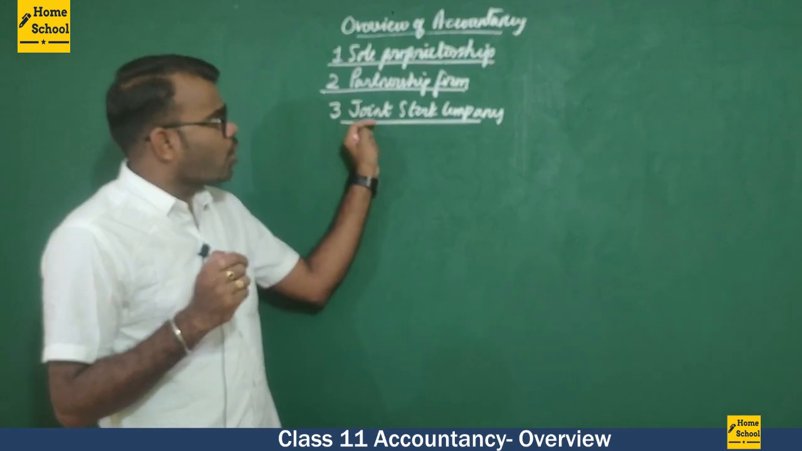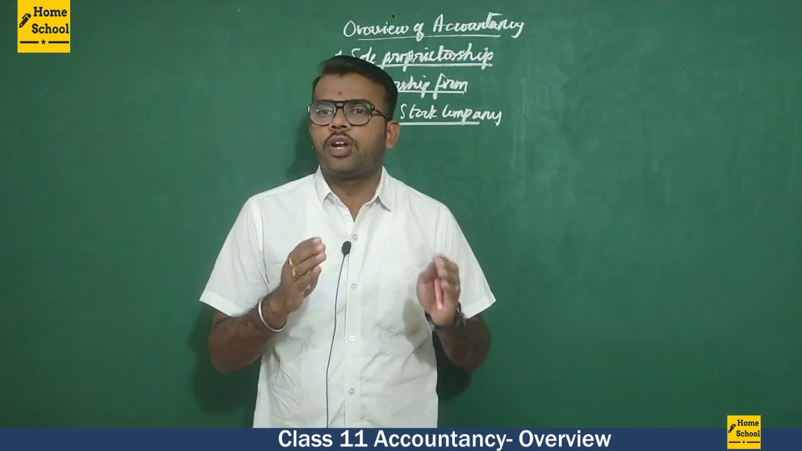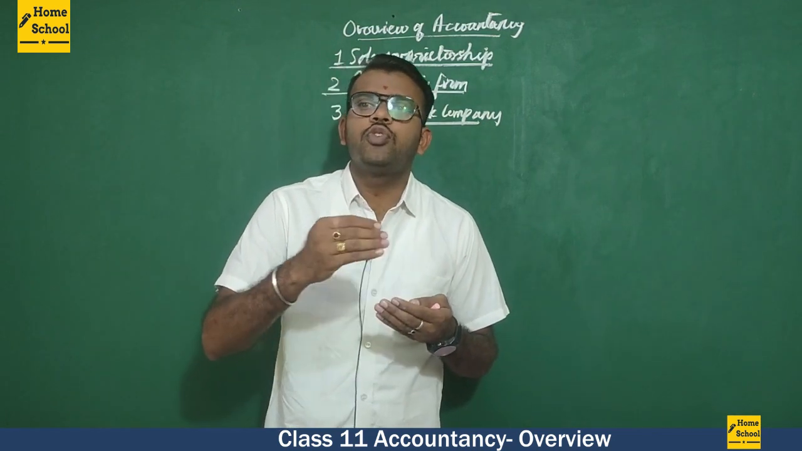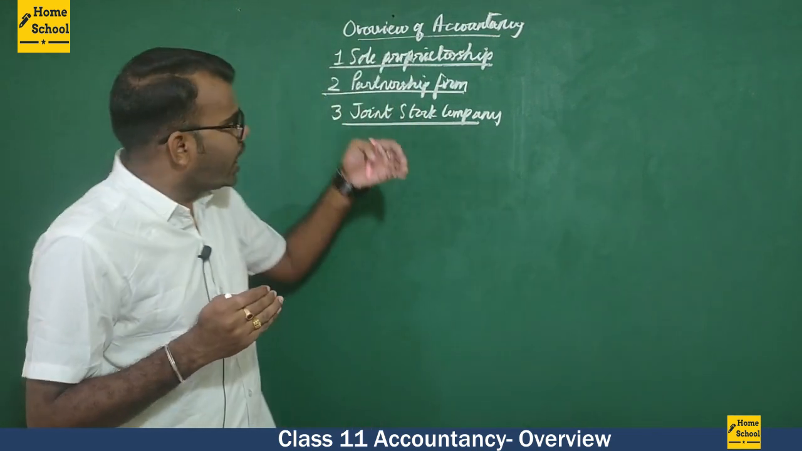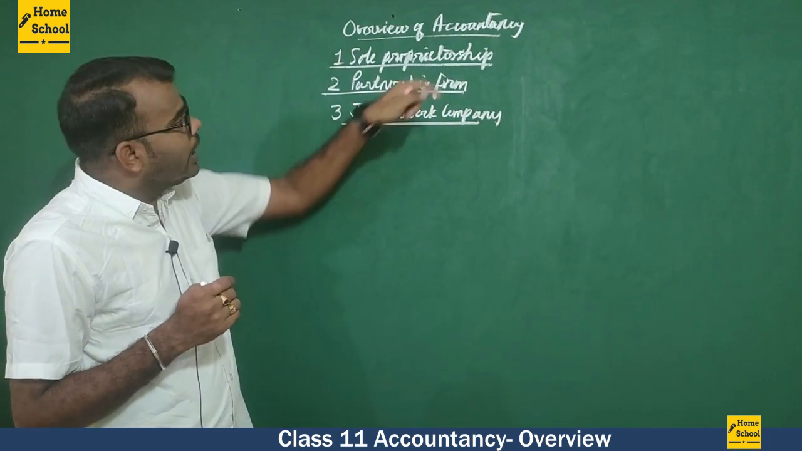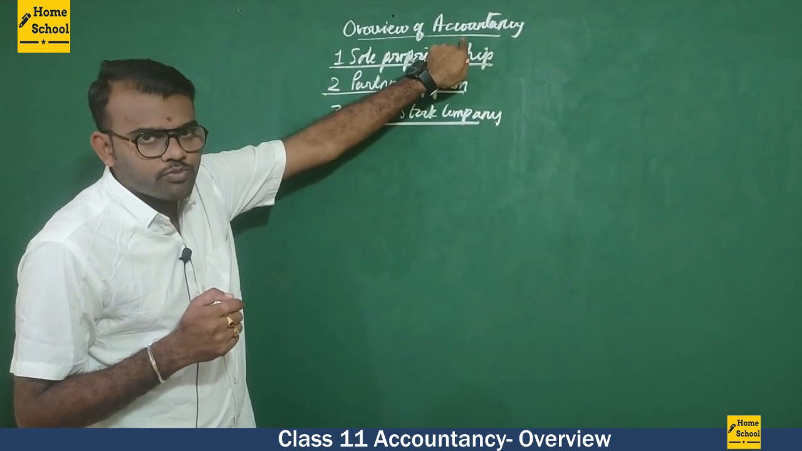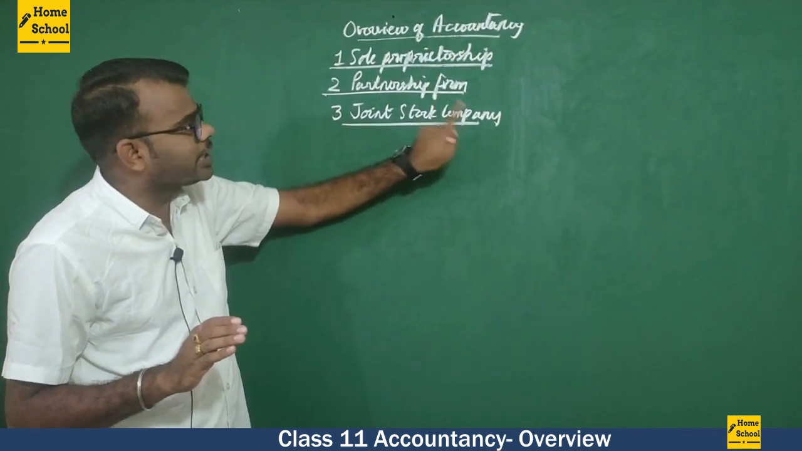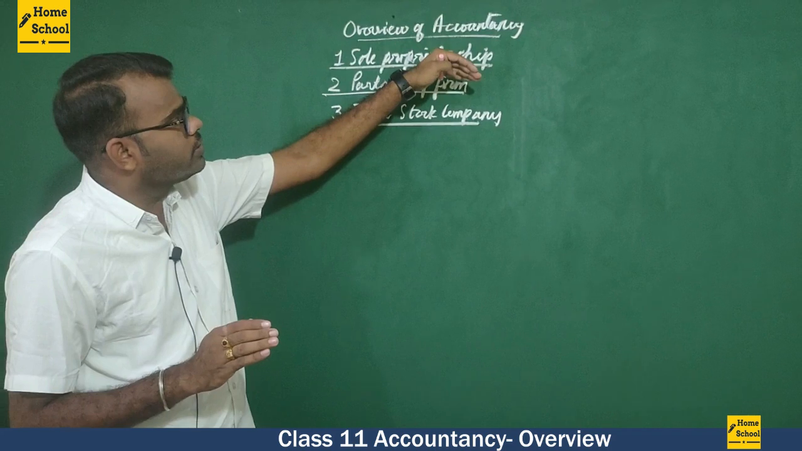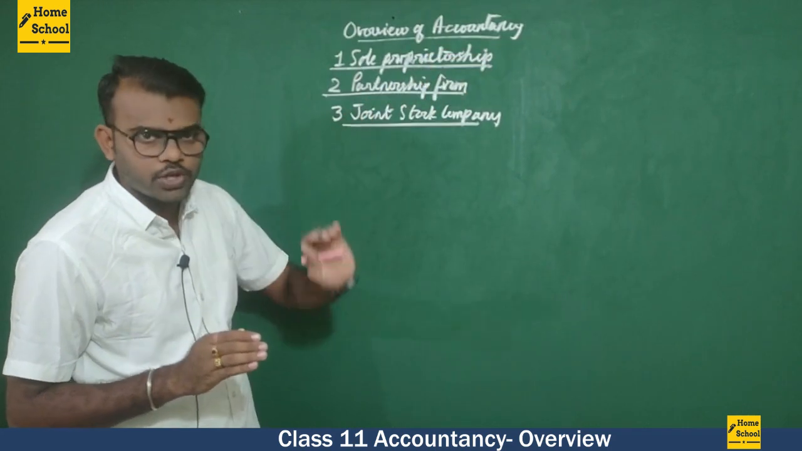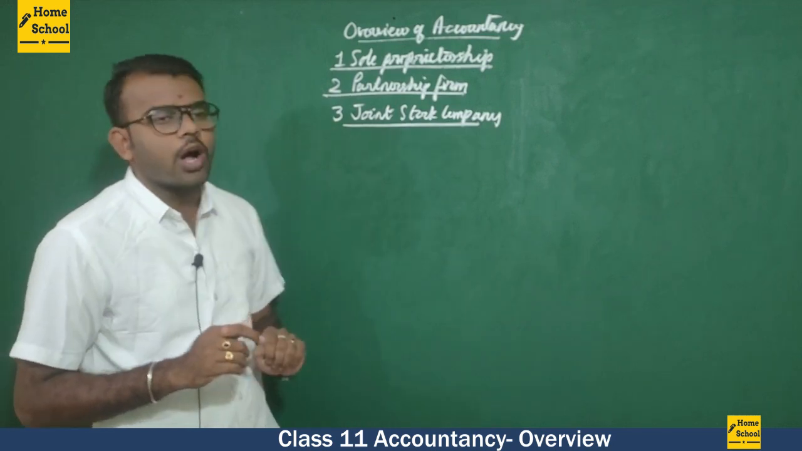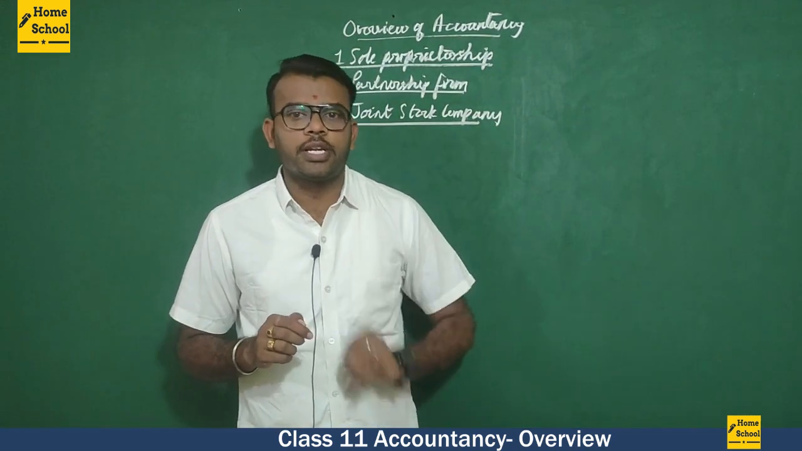In a joint stock company, we have different types, which we are going to discuss in future classes. Why am I telling you about these three? Because our accountancy subject for PU Commerce is mainly for these three types of businesses. We have accounts for sole proprietorship, accounts for partnership, and at the same time accounts for joint stock company.